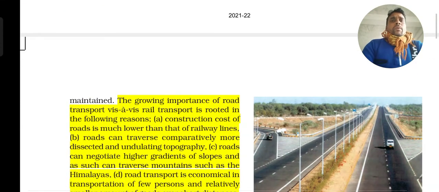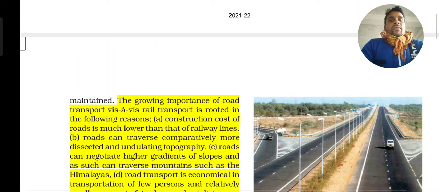When we speak about roadway systems, we already know we can transport bulk amounts of goods, and even people can be transported from one place to another by buses and so on. And for transporting goods, different vehicles are available, as you know. So now I am going to tell about some of the importance of road transport, how it is better than railways.